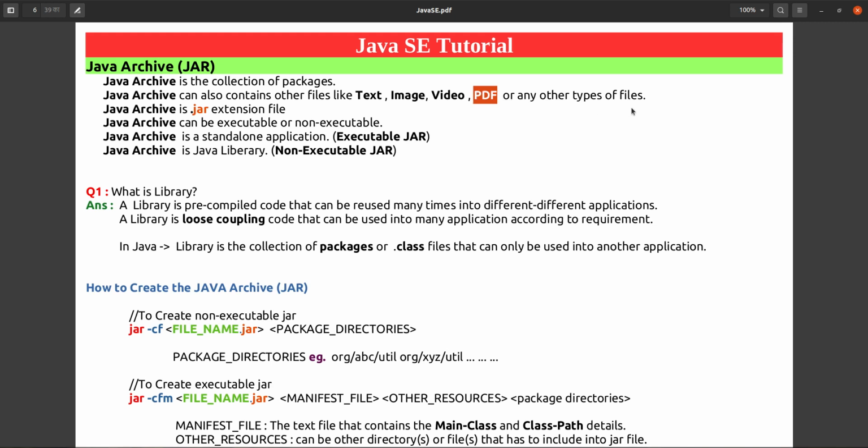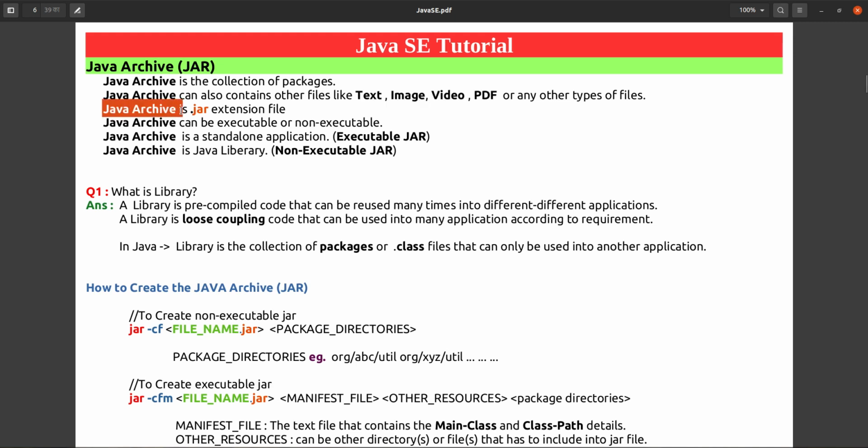It's not limited to these four types of file. It can contain audio files, Excel files, Word files, ODT files, PPT files, any types of file.